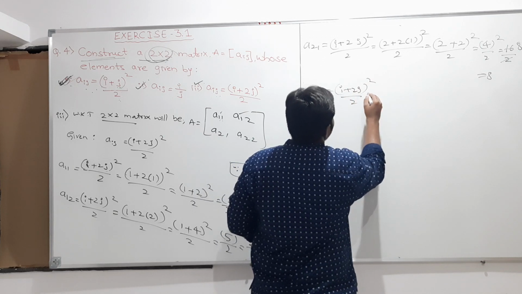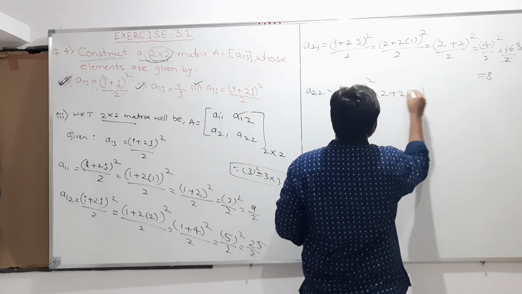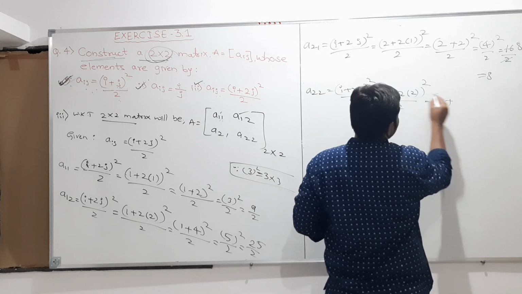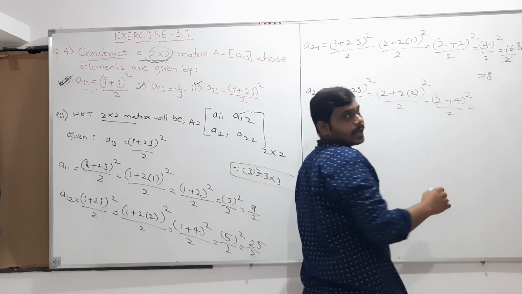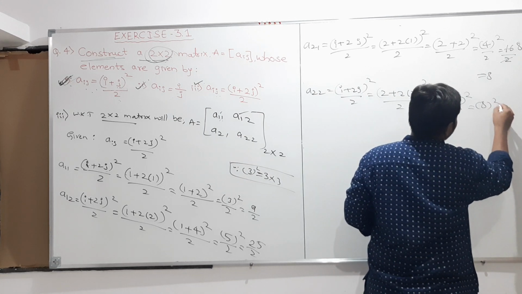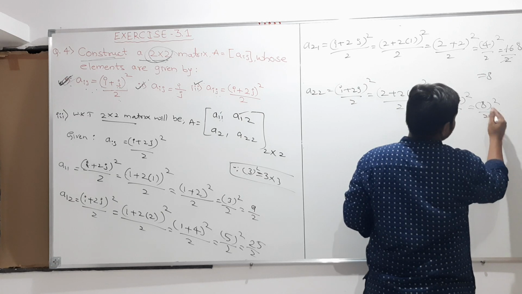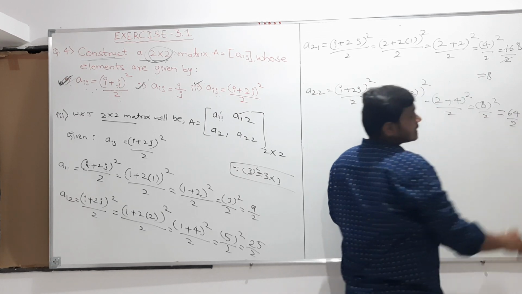2j whole square whole divided by 2. So i value is 2. 2 plus 2 into 2 whole square whole divided by 2, and 2 plus 2 2s are 4, whole square divided by 2. So 4 plus 2 is 8. So 8 whole square divided by 2. So therefore 8 whole square is 8 8s are 64. Is it?